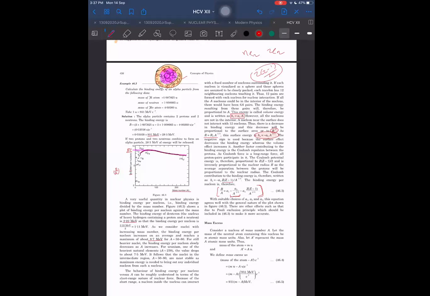Wait a second. What is the formula for Coulomb force of attraction? K Q1 Q2 by R square. R is on an average the distance, that will depend on radius only, I think, so I think I should be getting A raised to power 2 by 3. Why am I not getting it? Wait a second, what are they doing here?